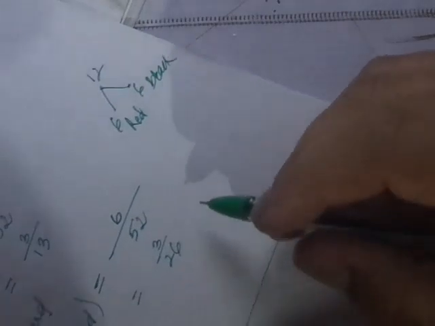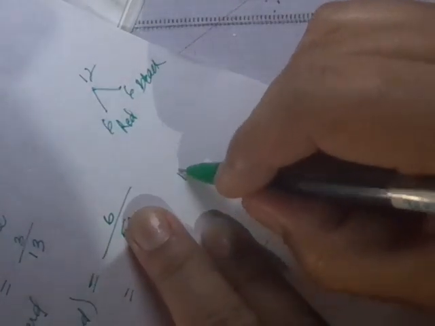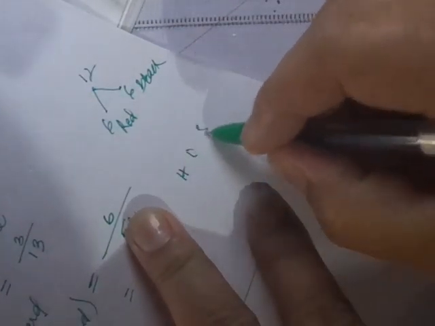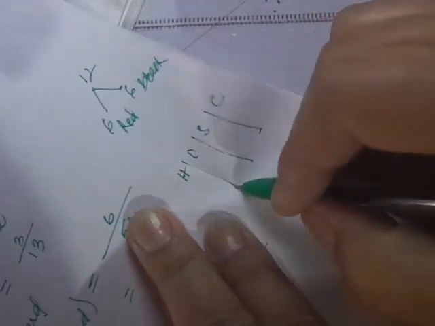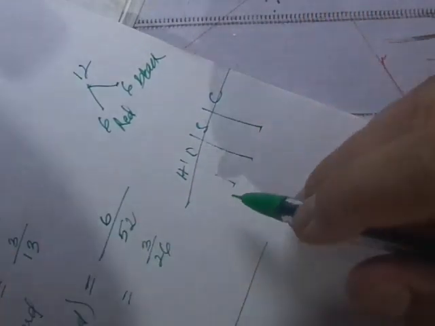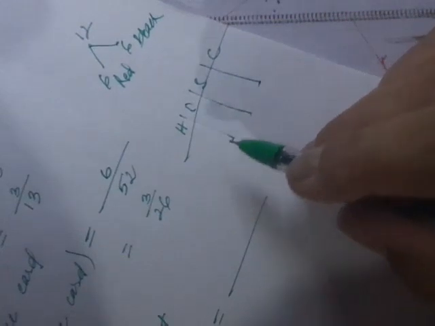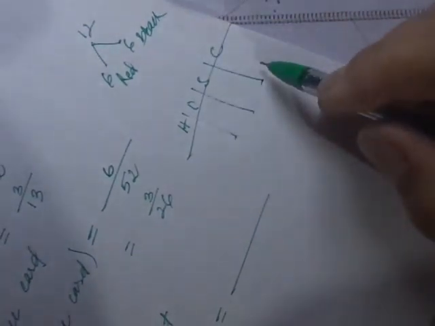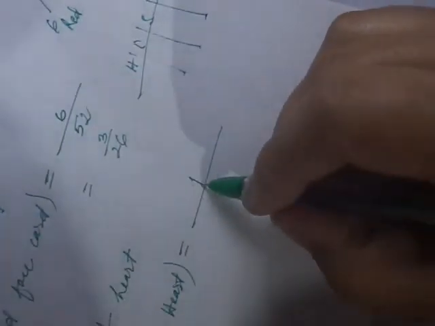We have 4 suits: heart, diamond, spade, club. For each of them, there is only one jack. So there is only one jack of heart, so 1 out of 52 cards. So the answer is this.